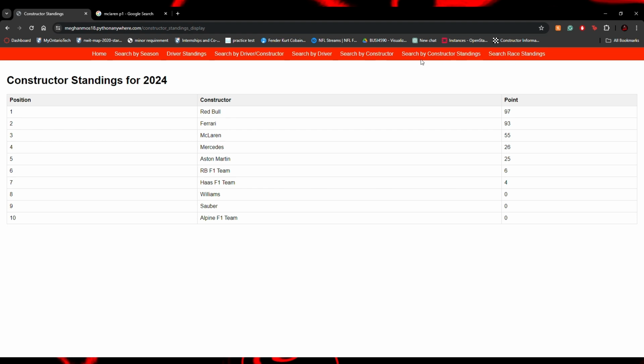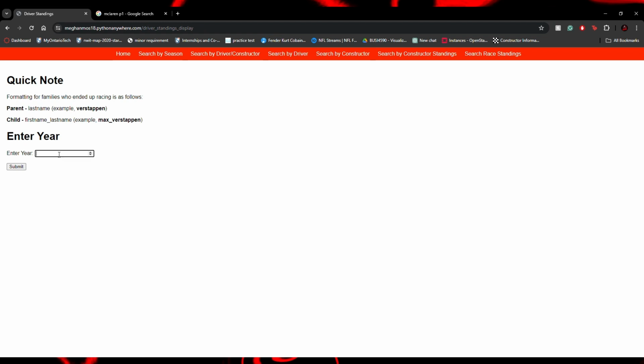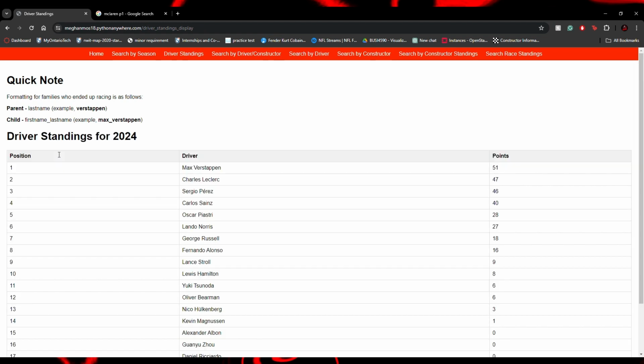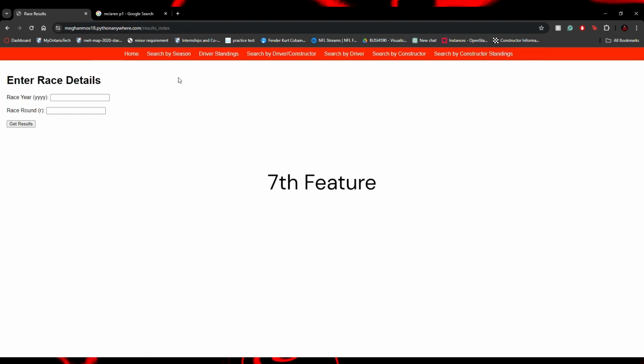And then over here, I think we looked at it earlier. Drivers standings is the individual drivers' points. So 2024. So we have Max Verstappen, who drives for Red Bull, and Sergio Perez, who also drives for Red Bull. Okay, and then finally we have search by race round.